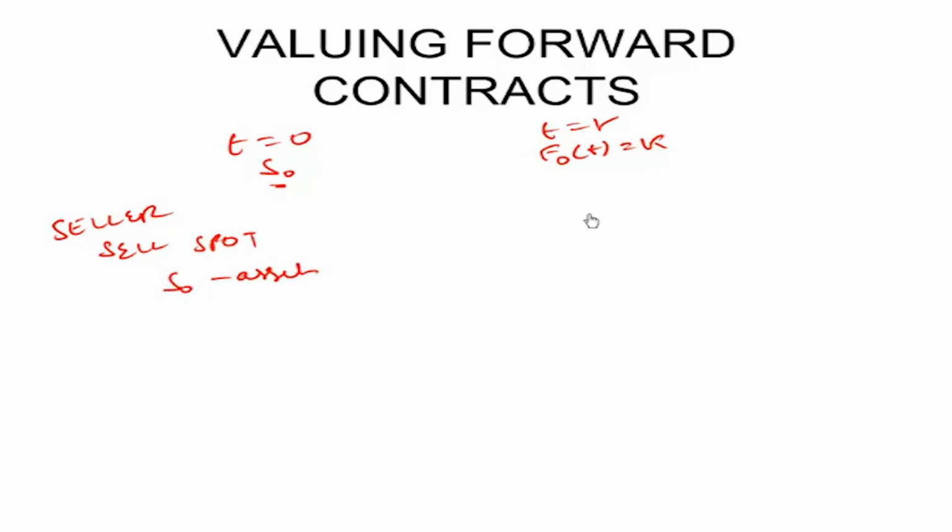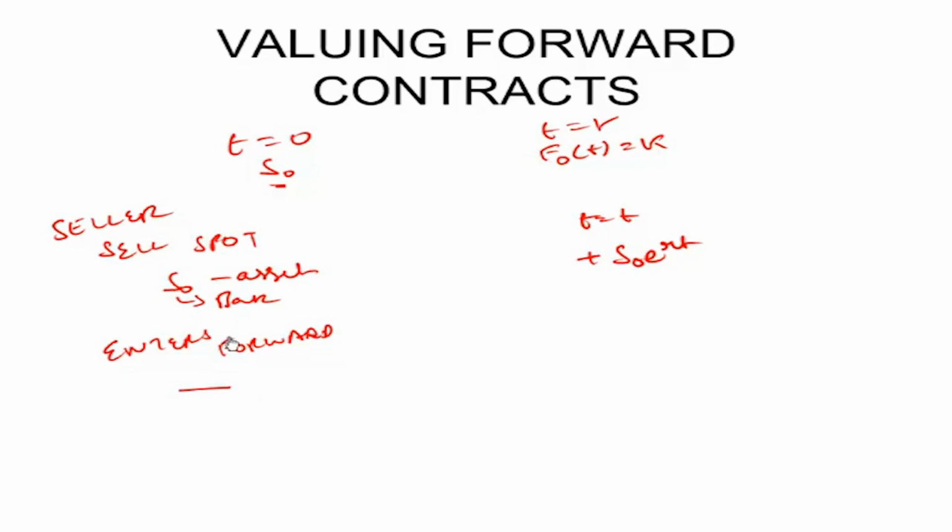That is, at t equal to T, if he invests this S0 in a bank, he would have still lost the asset and he would have with him a value equal to S0 e raised to power RT. That is, if he just sold the asset right now, there is no forward contract that he entered. If, however, he enters the forward, then what will be the exchange today? Nothing, because it is just an agreement that they will exchange the asset at t equal to T, or at a time T in the future.